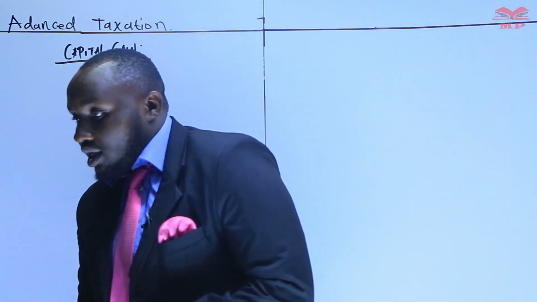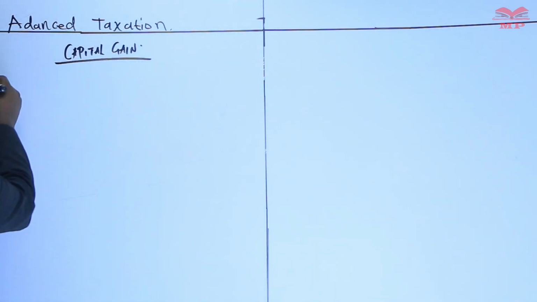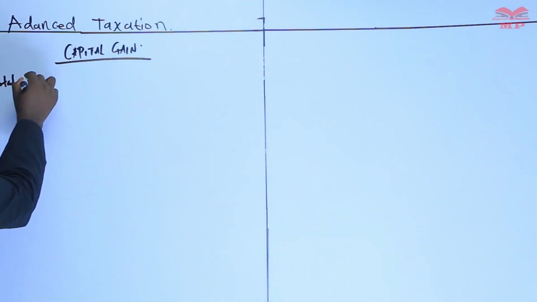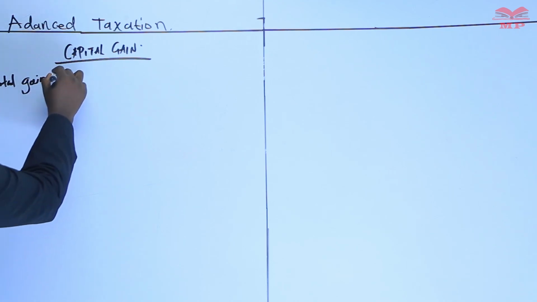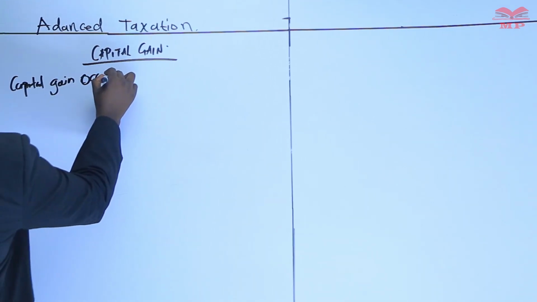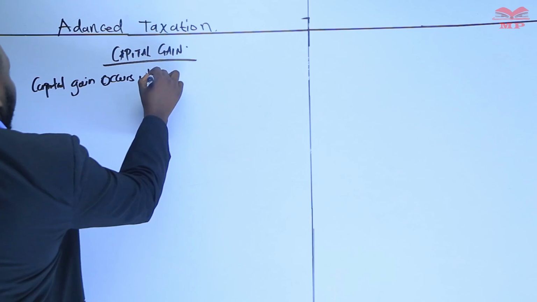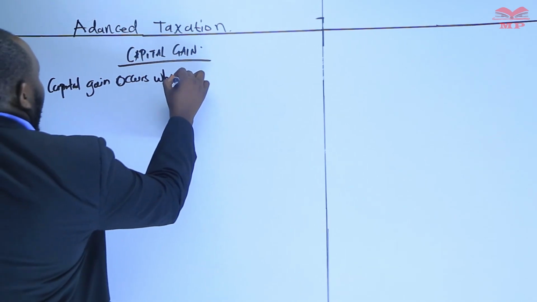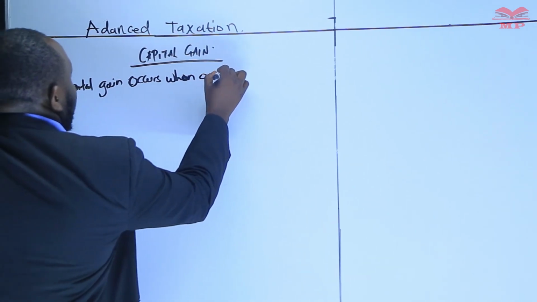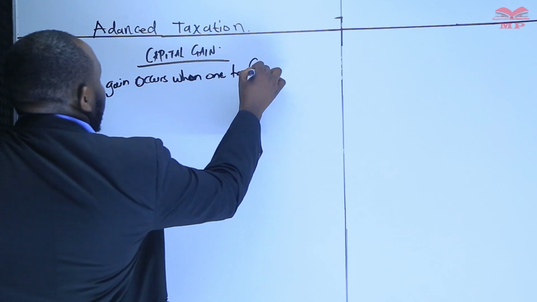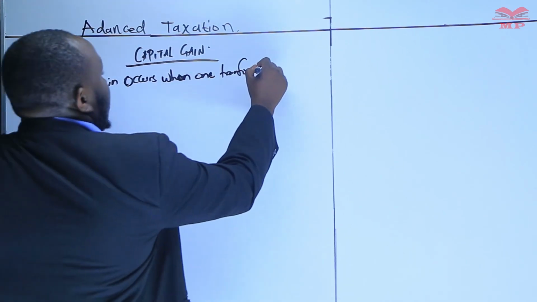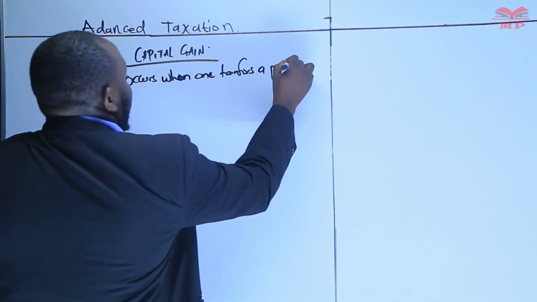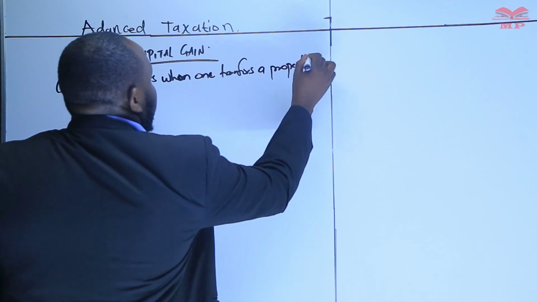So you cannot say capital gain occurs when one transfers a property.